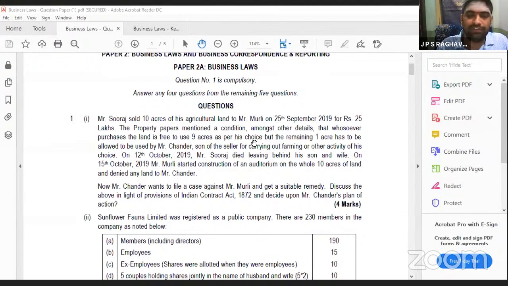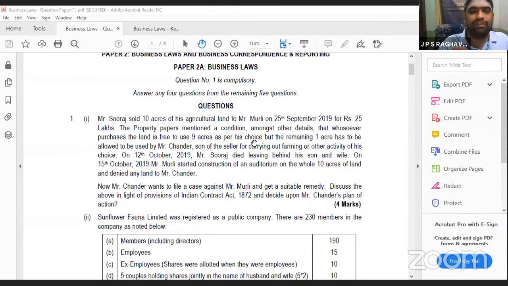That itself is enough. Even though you forget the section number and the case name, no problem. If you write the essence of that case law, that is enough. If you have written that, you will get 2 marks. If you write the Chinnaya versus Ramaya case, you will get 2 marks.